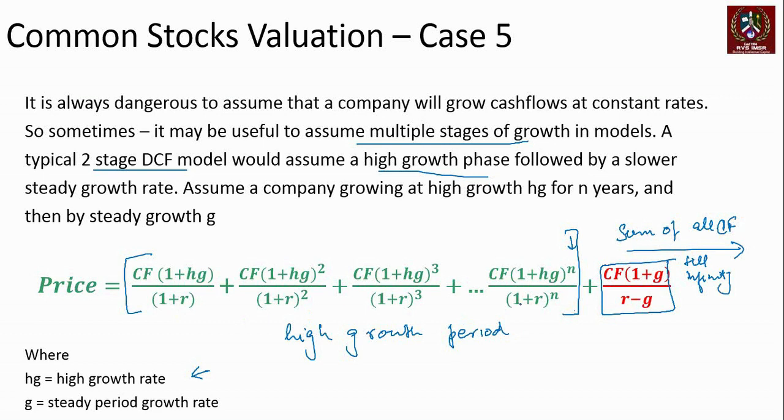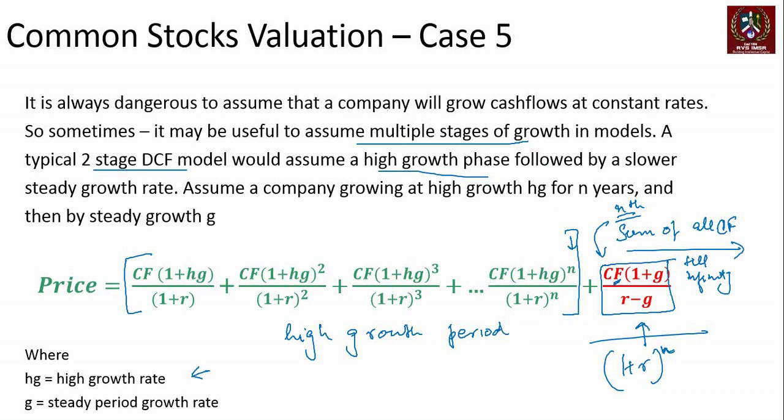And these are available as the values which are there. Remember, this final value is in the last year. So technically, to find its present value, you have to actually divide this also by 1 plus r to the power n, because in the nth year, you will get this value. If you're standing today, this is the value of all cash flows from now till infinity. If you're standing in the nth year and cash flow there is this cash flow, then the sum of all the cash flows after that is going to come in the nth year, right? That's the cash flow valuation in a multi-stage model.